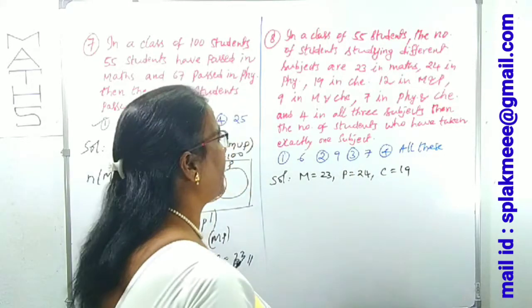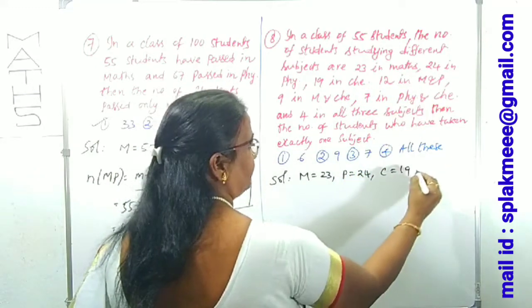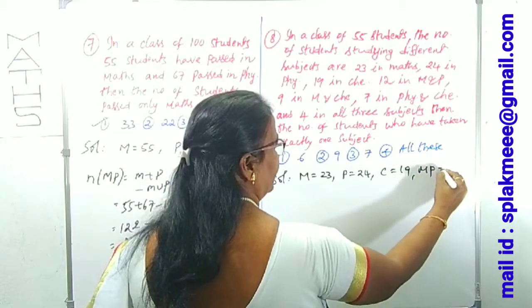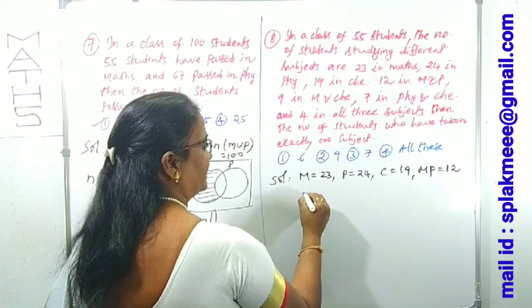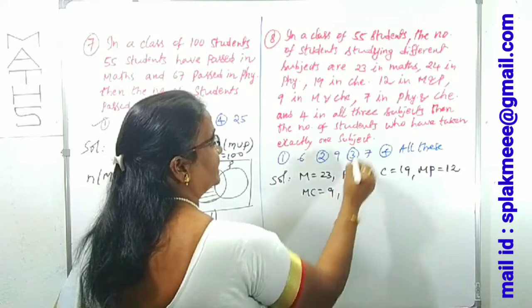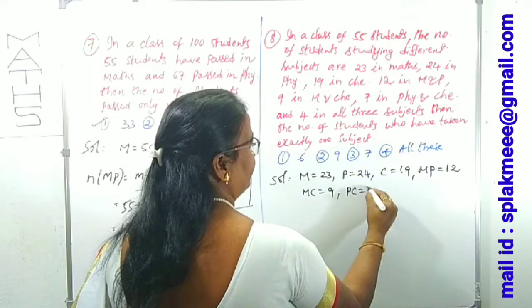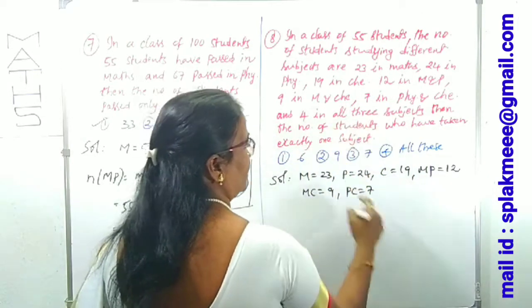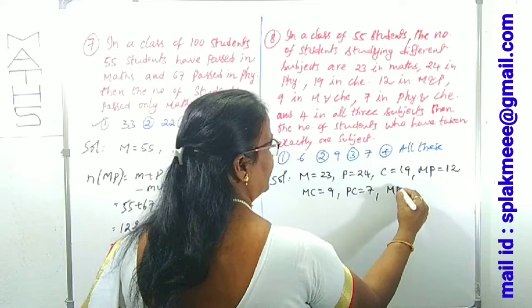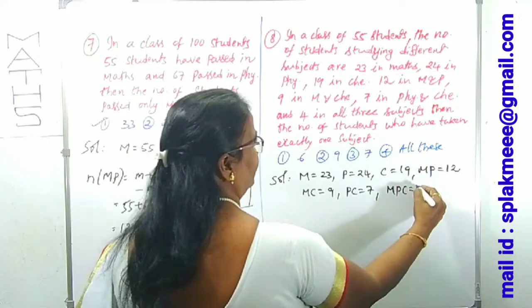You can understand now. Next, 12 in M and P, MP is 12, 9 in M and C, MC is 9, 7 in P and C, PC is 7, and 4 in all 3 subjects, meaning MPC, maths and physics and chemistry, we can take as 4.